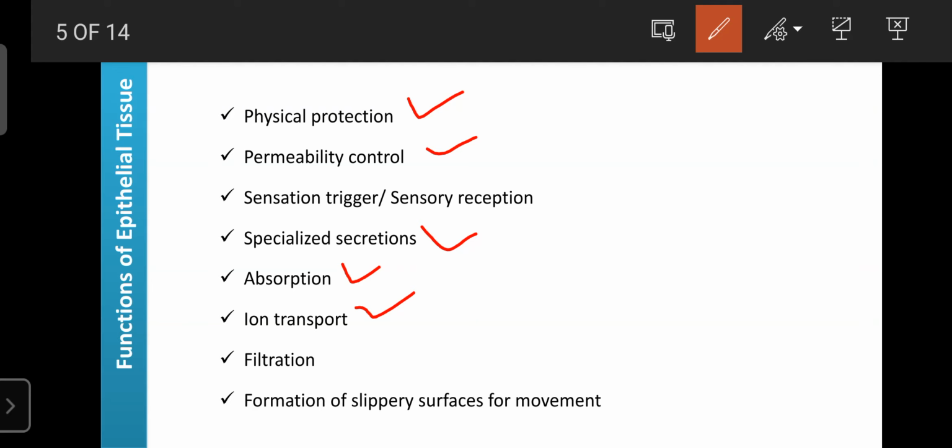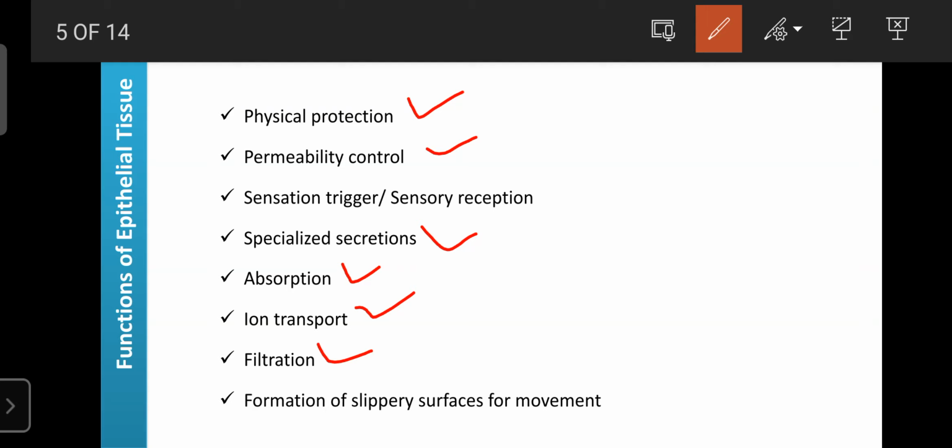And epithelial tissue is also involved in the filtration of body fluids, because the glomerular apparatus is a part of the kidney. That apparatus is involved in the filtration of body fluids or blood, and is responsible for the formation of urine. That glomerular apparatus is made up of a multi-layer of epithelial tissue. Due to this multi-layer arrangement, it acts as a mesh through which our body fluid can be filtered. That's why epithelial tissues play an important role in the filtration of body fluids.